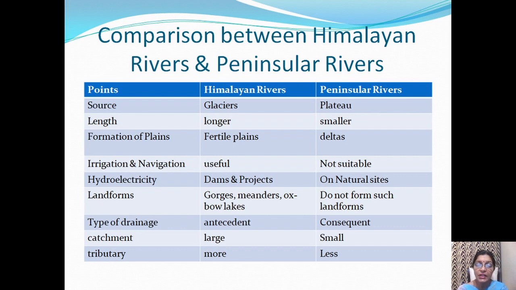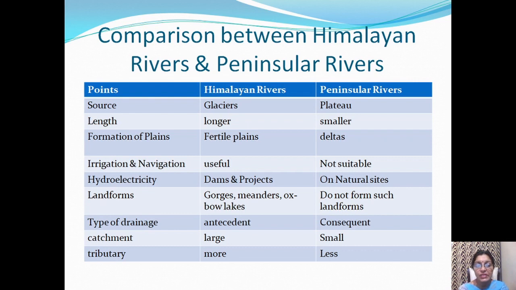Himalayan rivers are useful for navigation and irrigation as these rivers have a large volume of water and have water throughout the year, while peninsular rivers are not suitable for these activities. Many dams and projects have been constructed across Himalayan rivers. On peninsular rivers, where natural sites are available, dams are built.